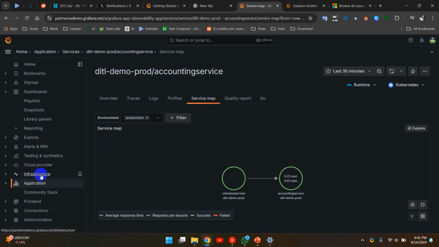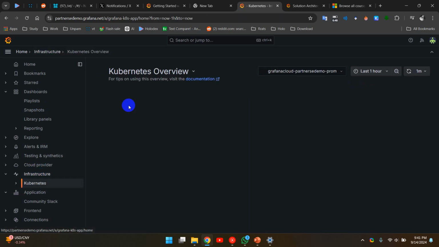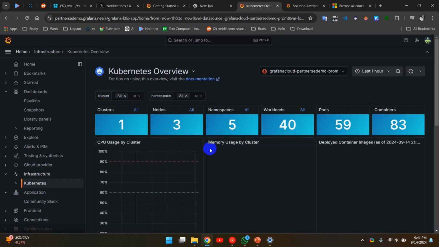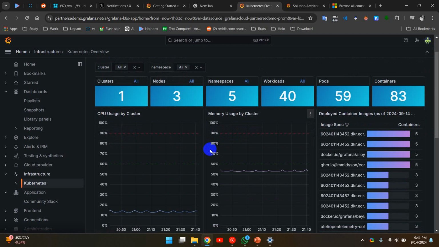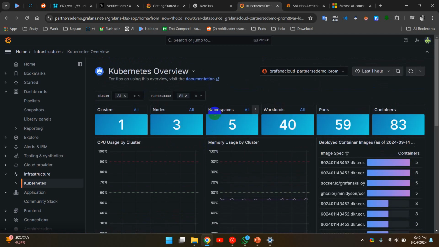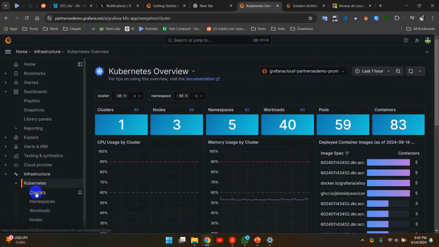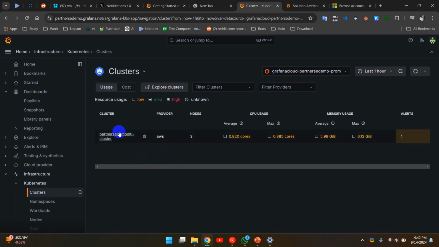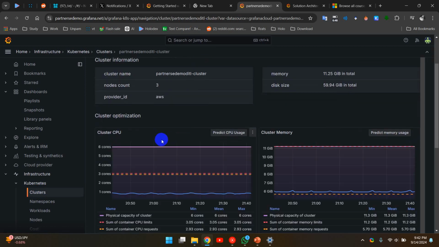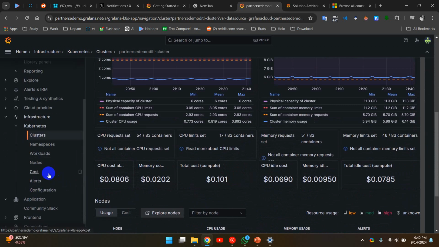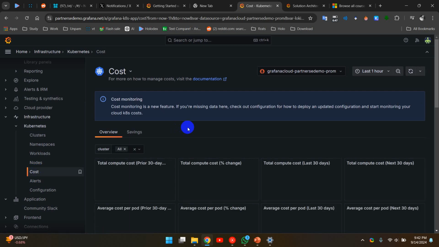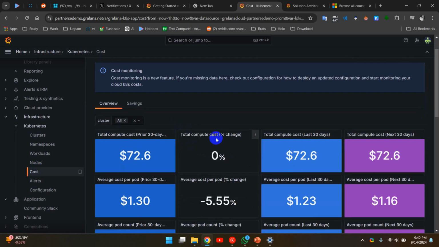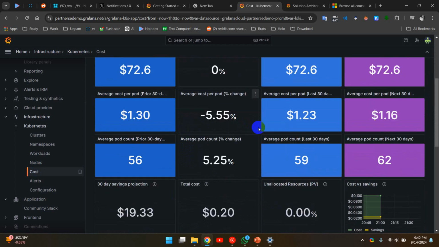And in another example, if you have Kubernetes infrastructure, here we can immediately get the overview, the data, the metrics, everything you need to know about your microservice Kubernetes. You can get more data about clusters, about what's happening in the cluster memory. You can even use Grafana calculation to get a prediction and generation of the cost of your Kubernetes microservice.